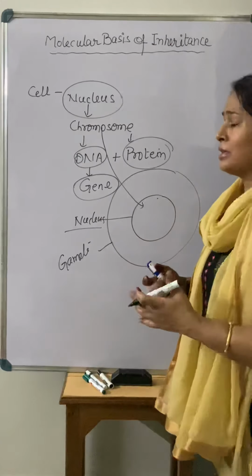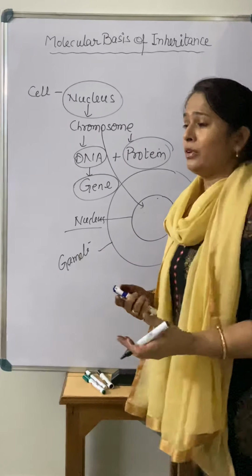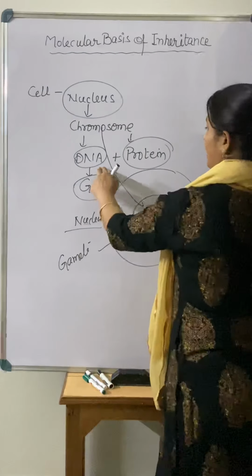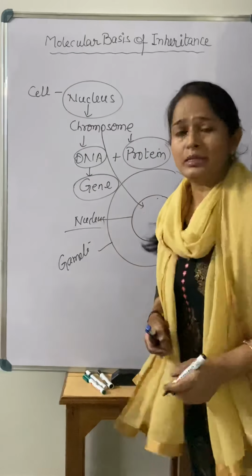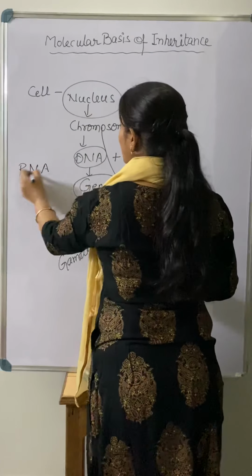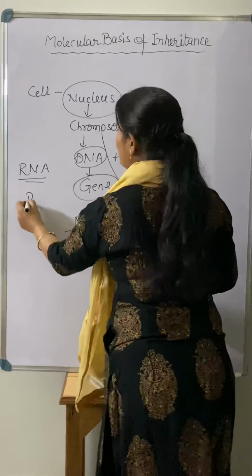Now there was a discussion about which part is actually responsible. Gradually, with the discovery of the nucleus structure, we got to know that some organisms have DNA in the chromosome, some have RNA as part of the chromosome, and some have just protein also.